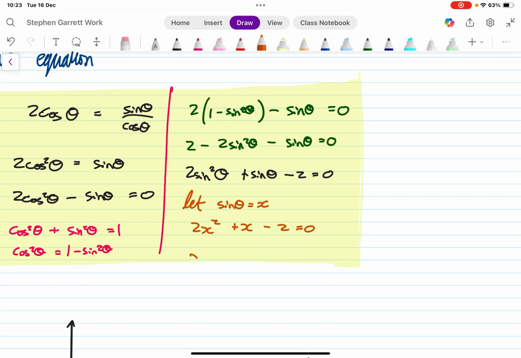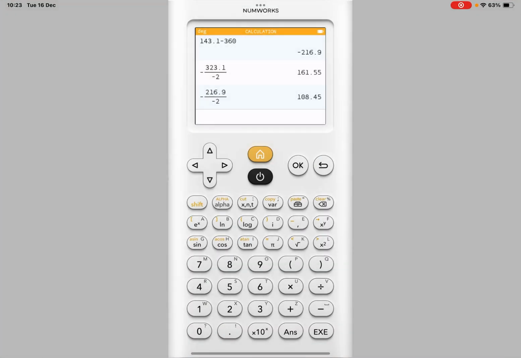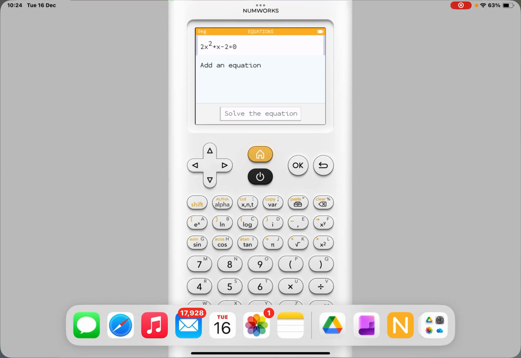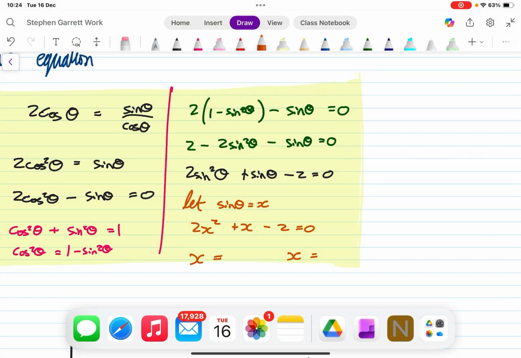Just for simplicity, I'm going to put this straight into the calculator. So 2x squared plus x minus 2. I'm going to go home, equations, add equation. I have 2x squared plus x minus 2. Let me just check that that's right. 2x squared plus x minus 2, yep.